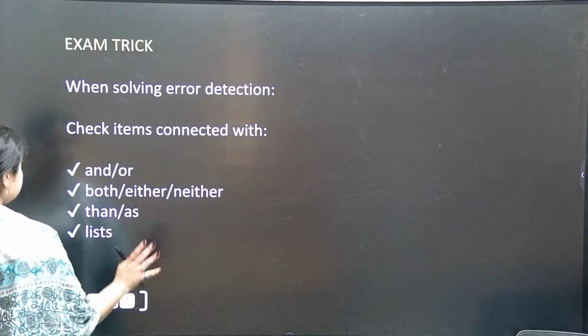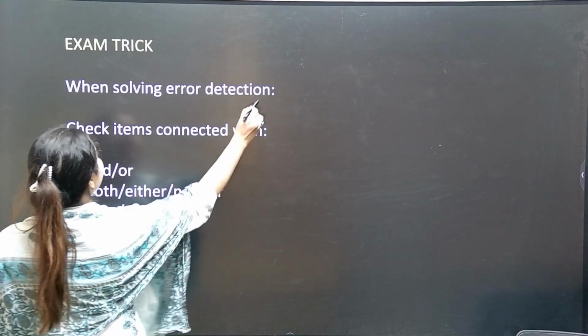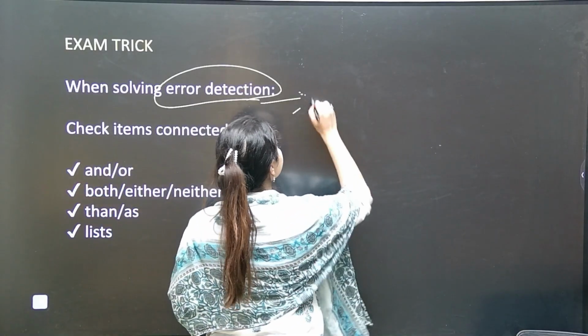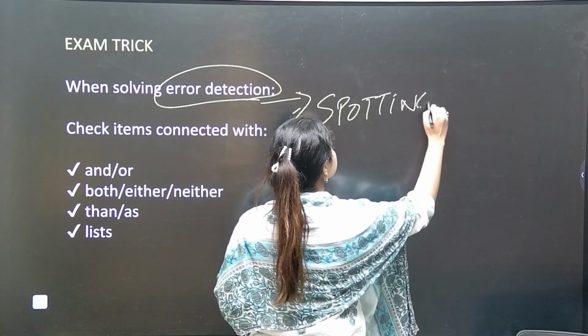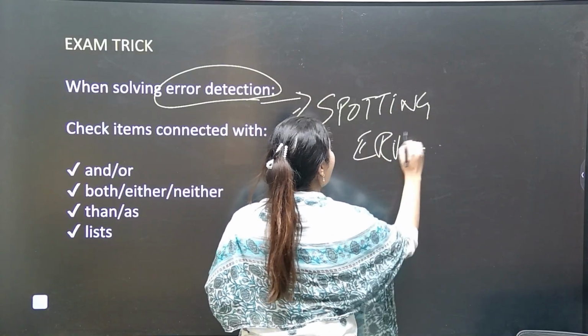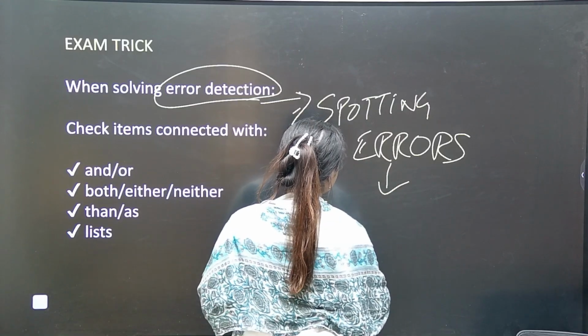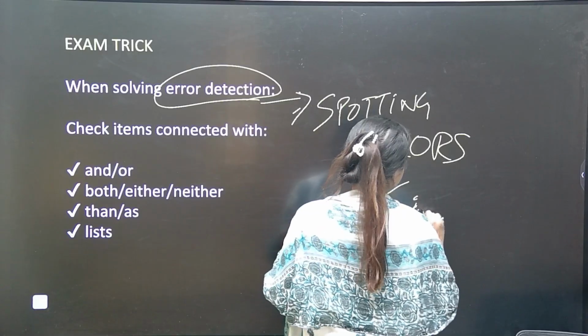Now see, there are certain exam tricks that I have brought. When solving error detection, there will be certain questions for spotting the errors. Yes or no? We all are familiar with that. Now see how the spotting errors chapter has all these sentences in parallelism.